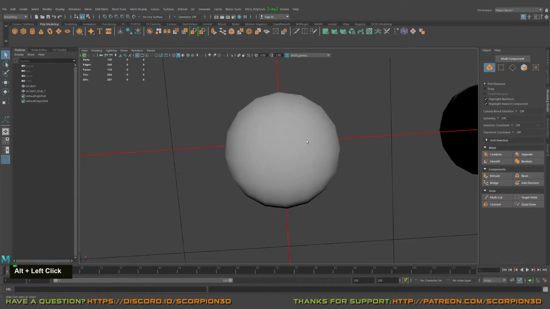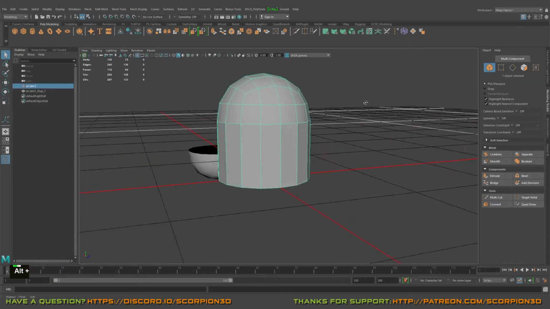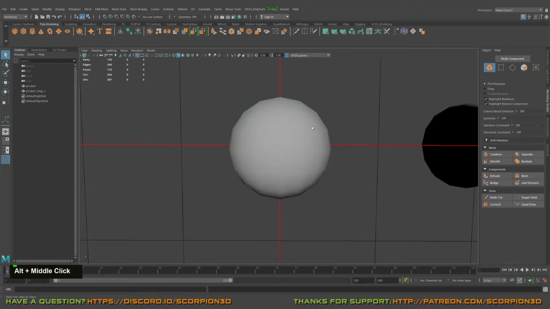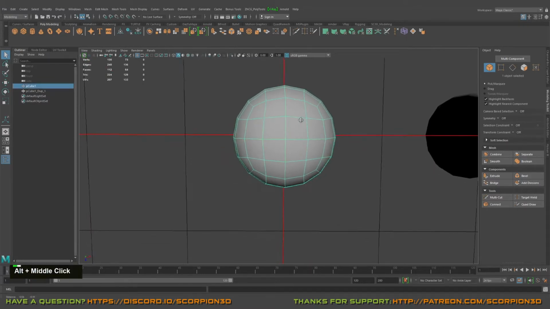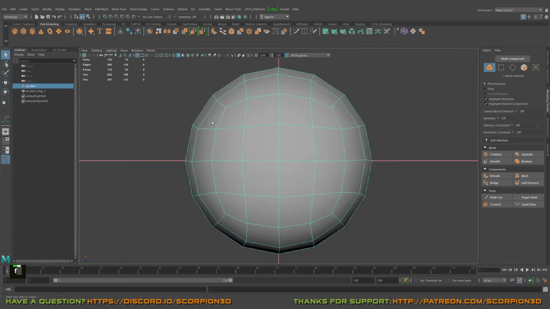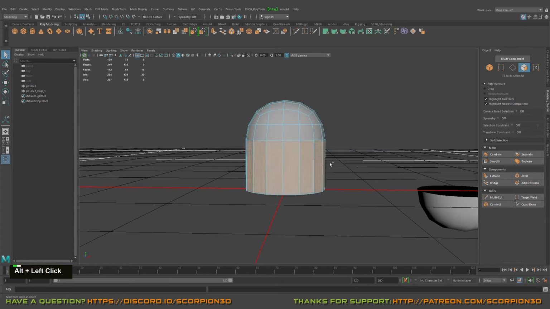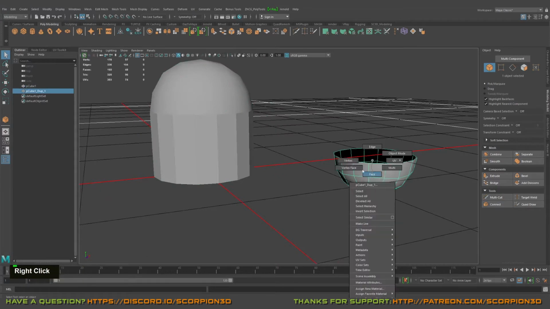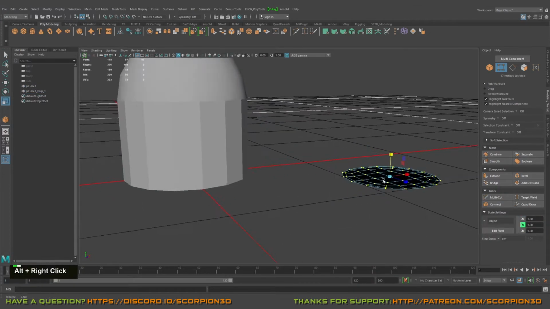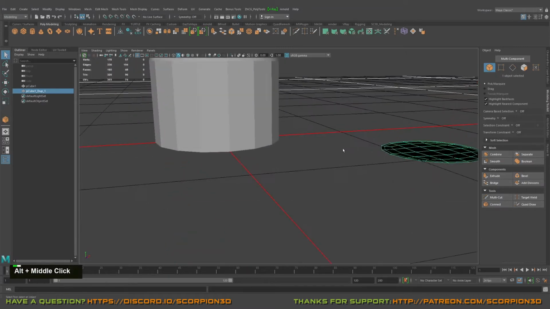From the top, I want to have at least something looking like a cylinder, and I hope it will be looking like a cylinder. Yeah, we can straighten these lines. Great. Okay, so we have something like a cylinder. Just add divisions. Wonderful. For the bottom part, let's select faces or object or anything and just flatten it.